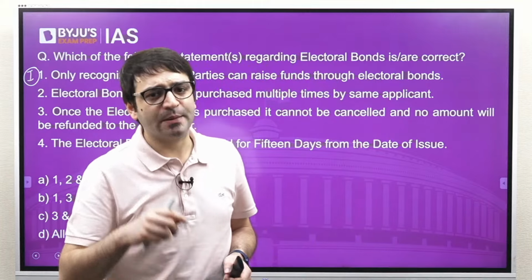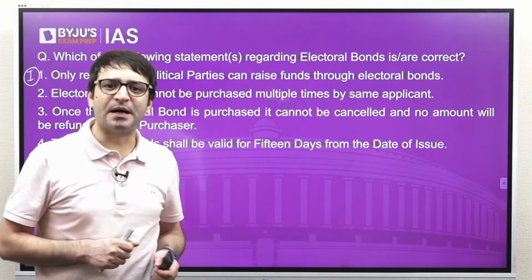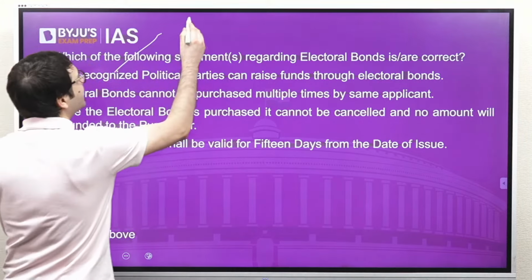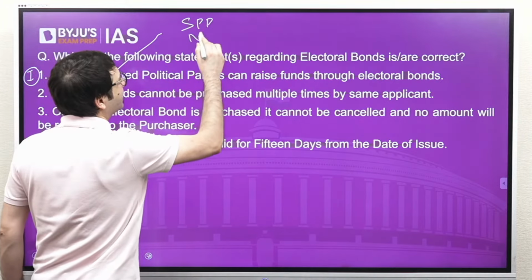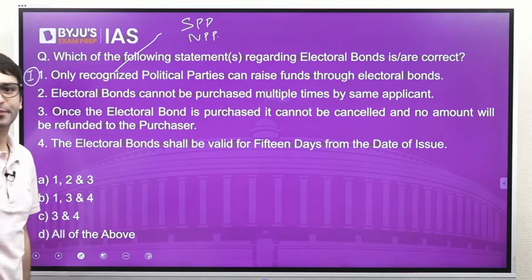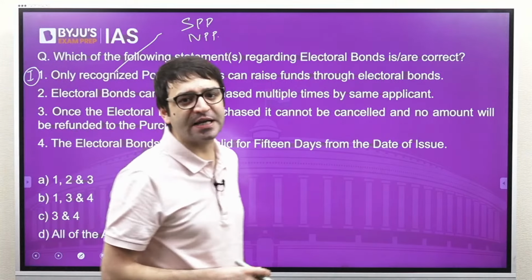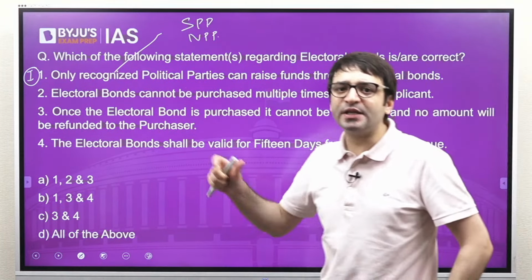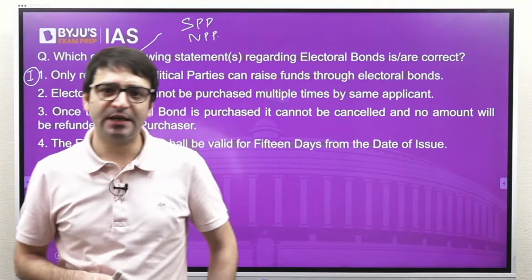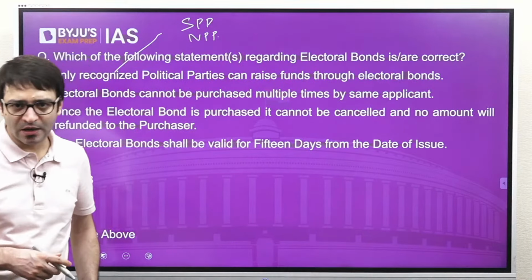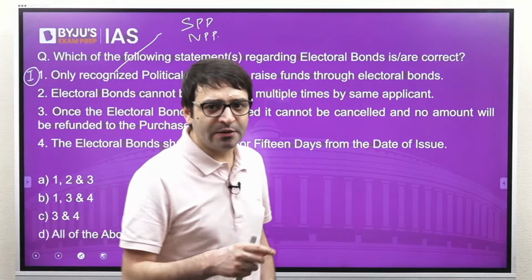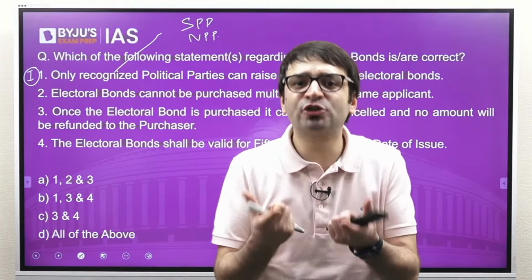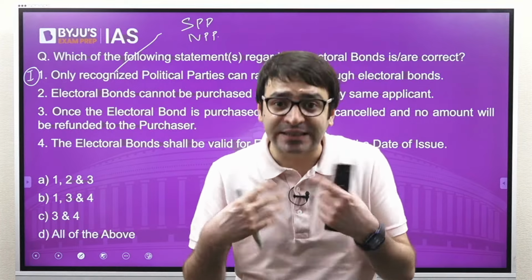But over a period of time, some of these registered political parties are also recognized as either a state political party or a national political party. And we have also seen in 2019, for the first time, a political party from the Northeast called National People's Party, which is headed by Conrad Sagma, who is the Chief Minister of Meghalaya, became the first Northeastern political party to be recognized as a national political party.